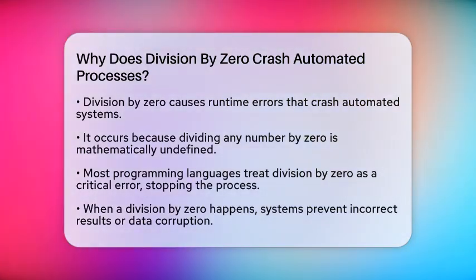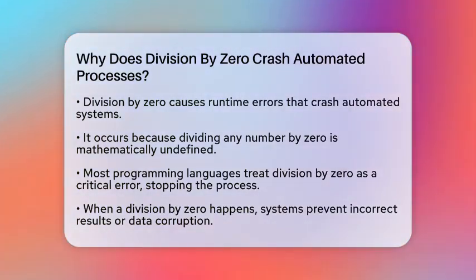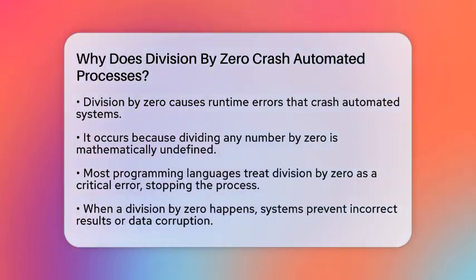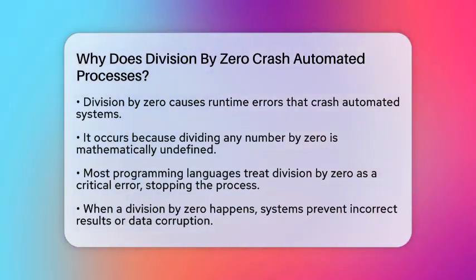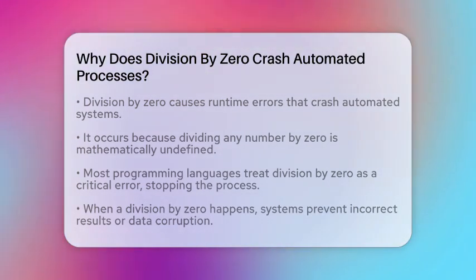When the process hits a division where the denominator is zero, it immediately stops. This prevents the system from producing incorrect results or corrupting data. Think of it like a safety switch that kicks in to stop the process from going off the rails. Let's look at why this happens.